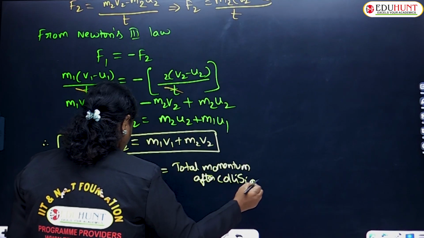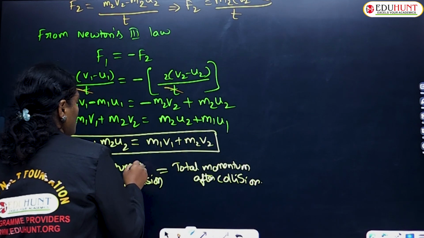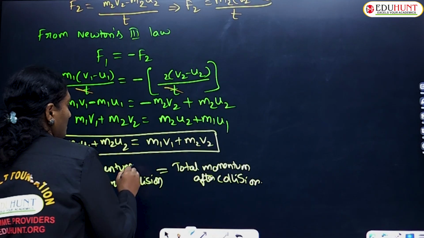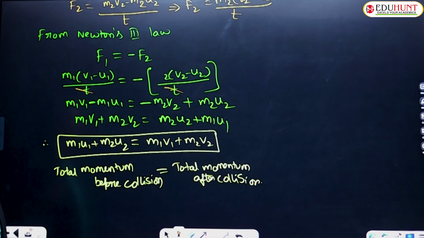Hence we can conclude that the total momentum before collision must be equal to total momentum after collision.